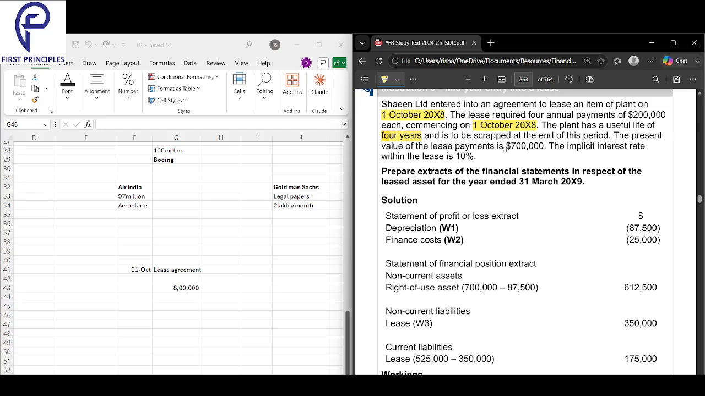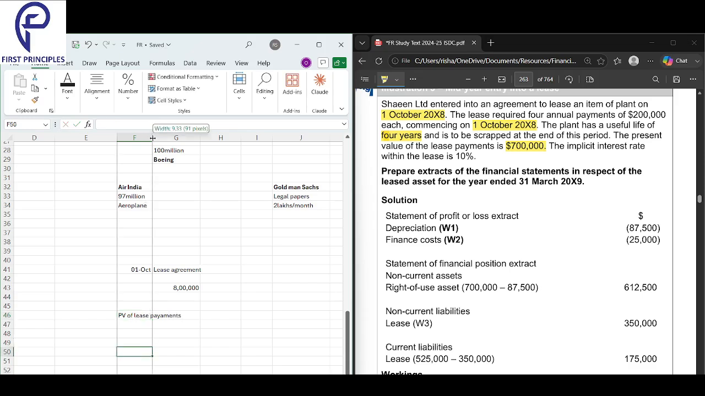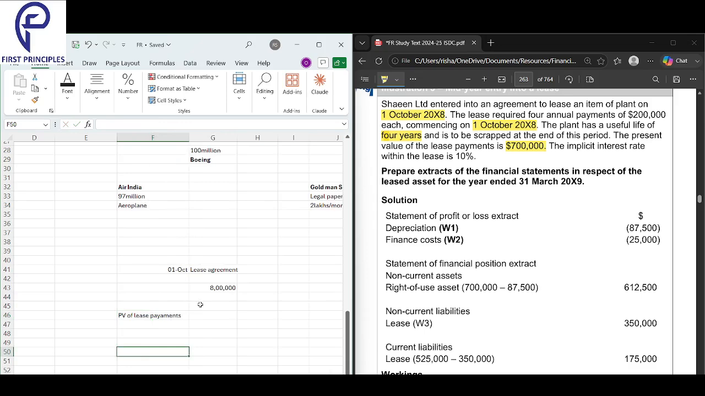The present value of the lease payments: they've already given you the present value of all the future lease payments, discounted. Please write it down. What is the present value of your lease payments? 700,000. Okay, 700,000 is the present value of your lease payments.